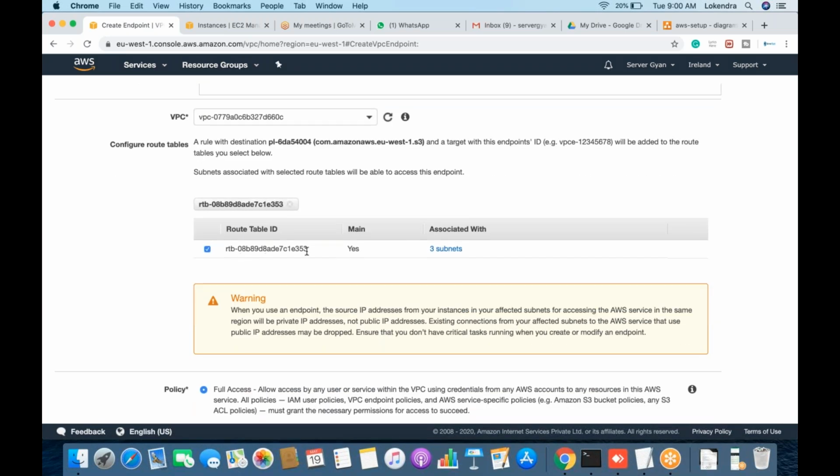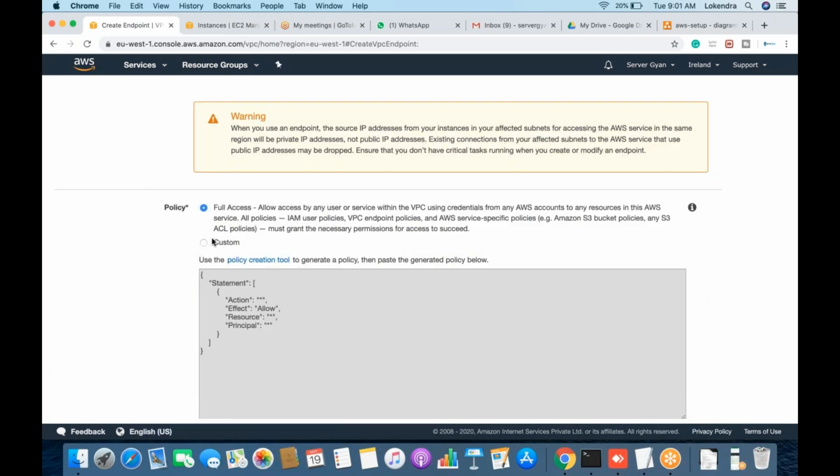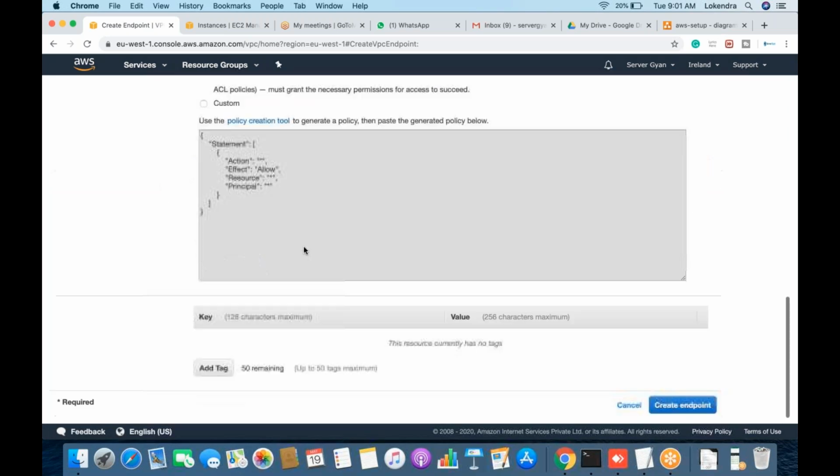So right now I have only one route table, and 3 subnets are coming here. You can see the subnets. Then after that, there is the policy, full access or custom access, where you can define what type of access the particular resources are going to have. Then if you want to add tags and the rest of things, you can enable that.